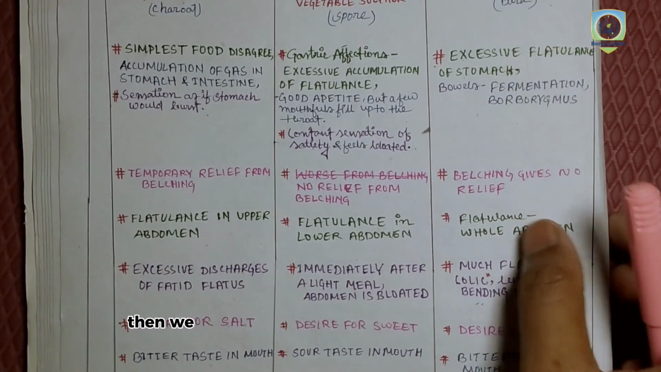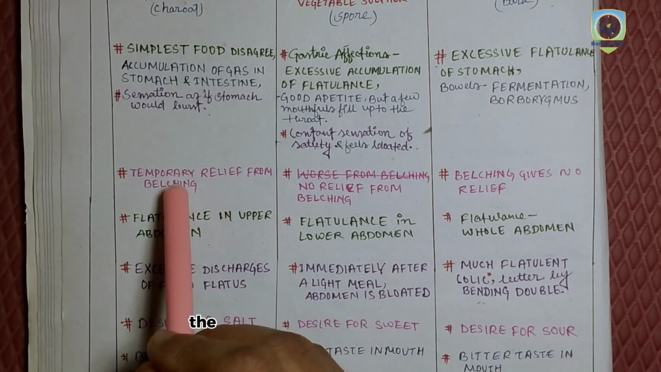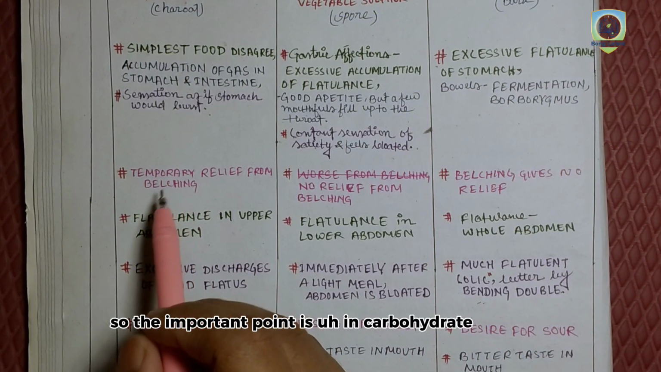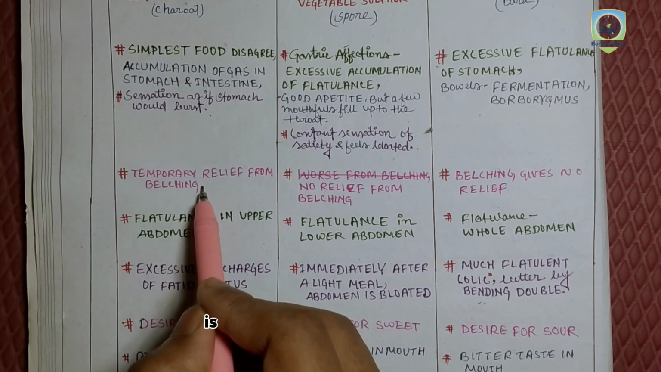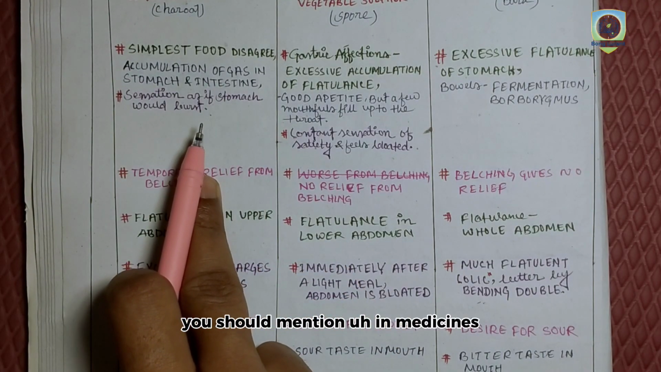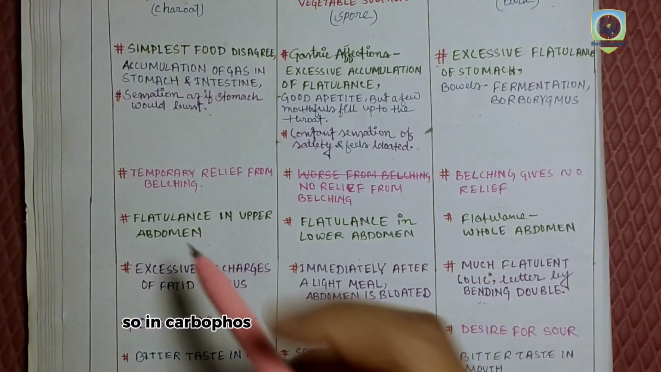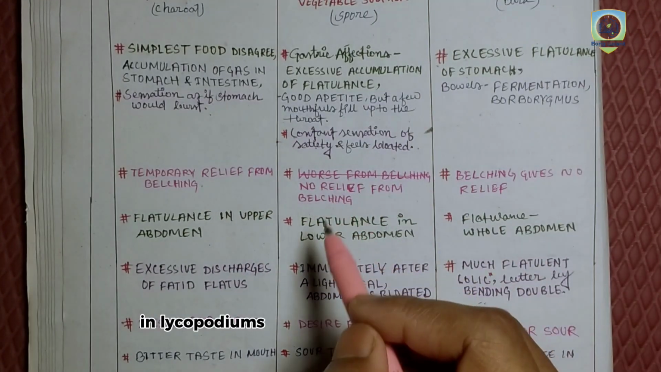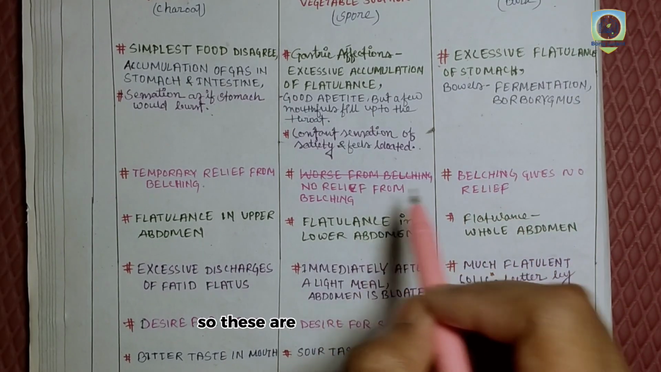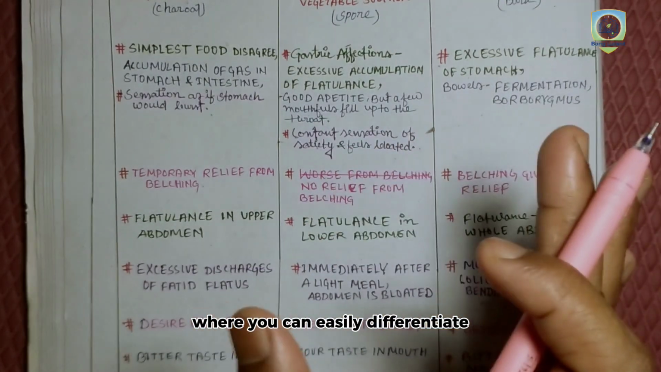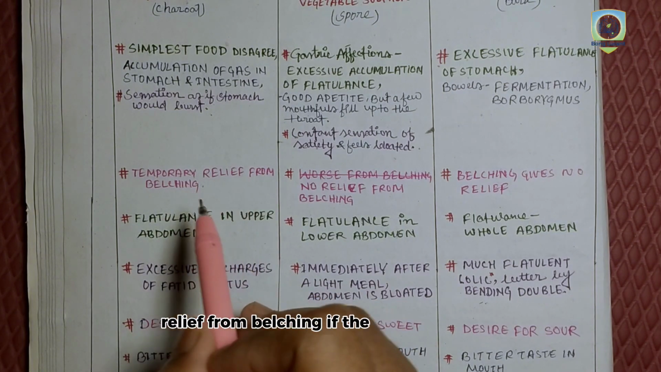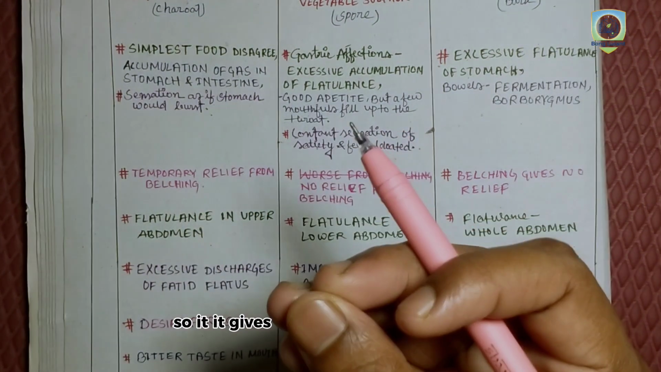Then we see that in Carbo patients there is temporary relief from belching. This is the most important keynote you should mention in the medicines. In Carbo, temporary relief from belching. In Lycopodium, no relief from belching, and in Cinchona also belching gives no relief. So these are the three medicines where we can easily differentiate. In Carbo the most important point is temporary relief from belching. If the patient belches, it gives him temporary relief.